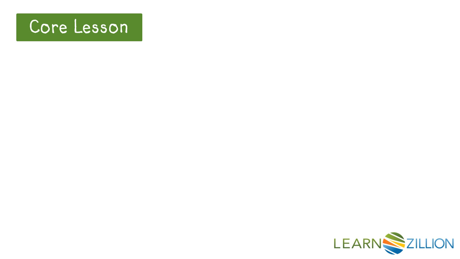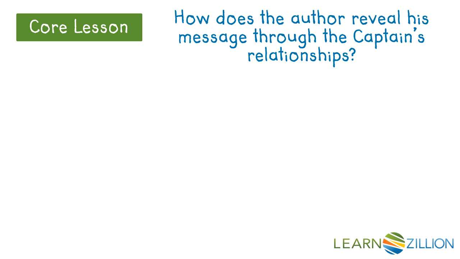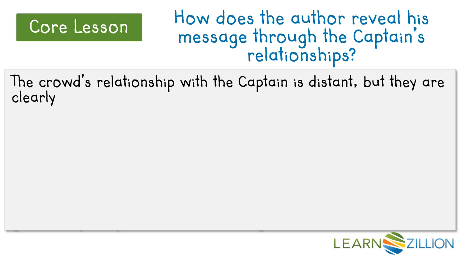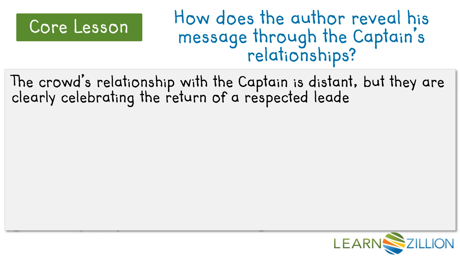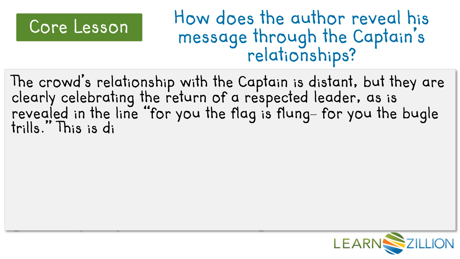So, back to our question. How does the author reveal his message through the captain's relationships? The crowd's relationship with the captain is distant, but they are clearly celebrating the return of a respected leader, as is revealed in lines such as, "For you the flag is flung, for you the bugle trills."